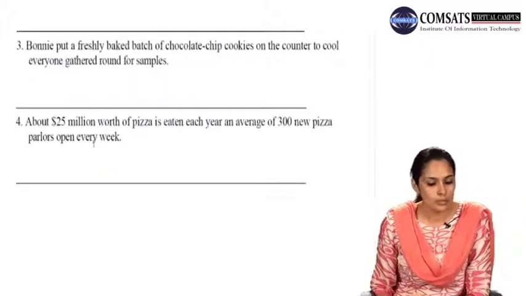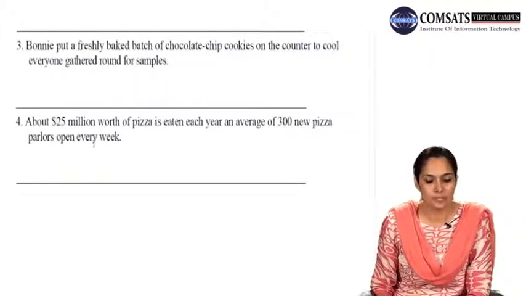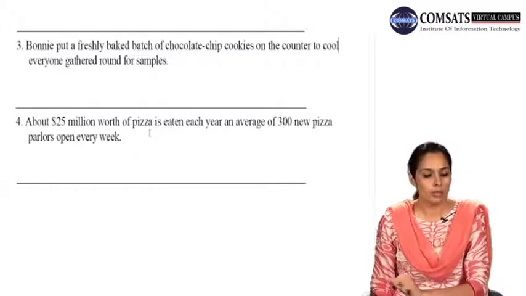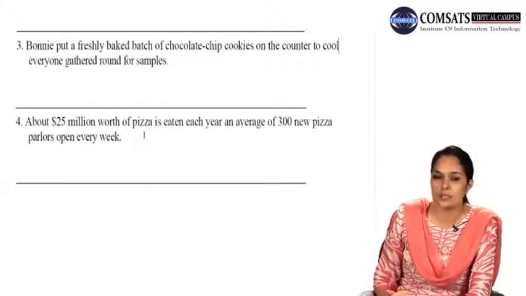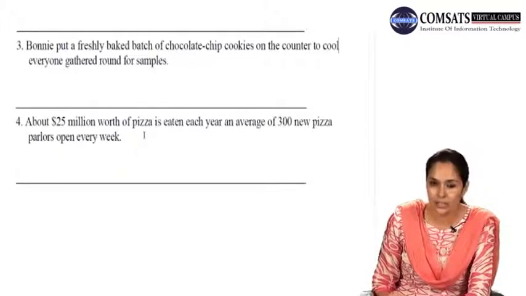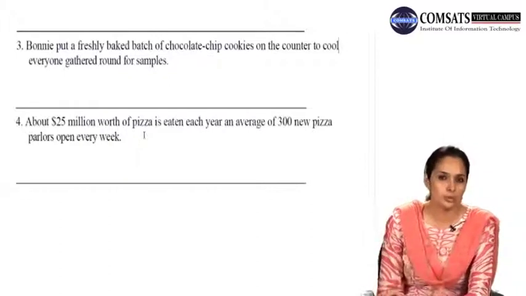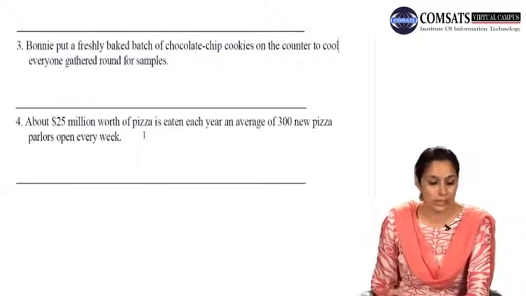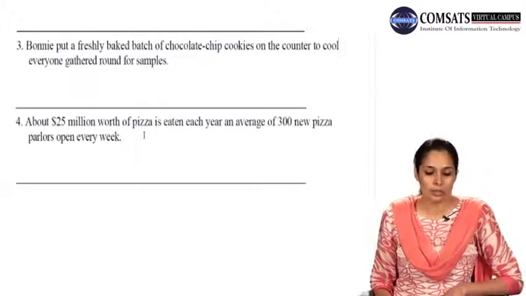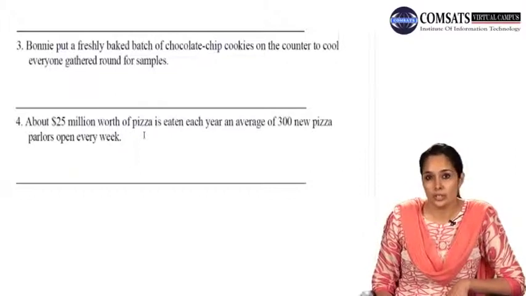Number 4, about $25 million worth of pizza is eaten each year. An average of 300 new pizza parlors open every week. Now this sentence of course is again a very complicated fused sentence. If you read in a hurry, you have no idea where you have to put the semicolon. About $25 million worth of pizza is eaten each year.